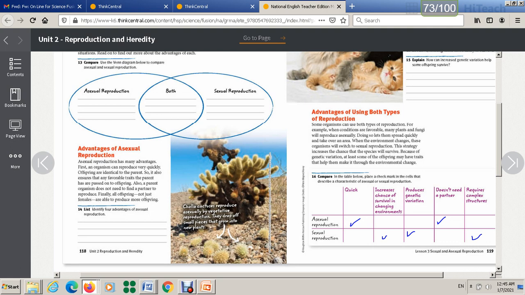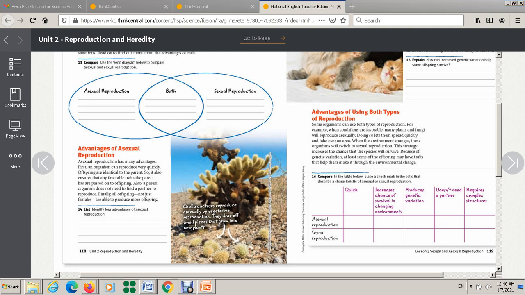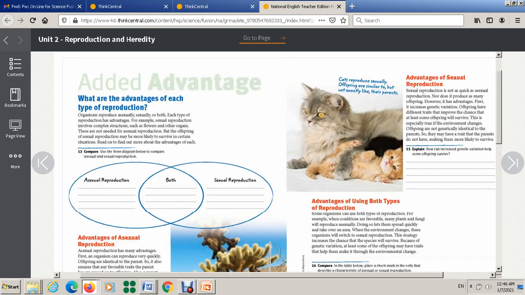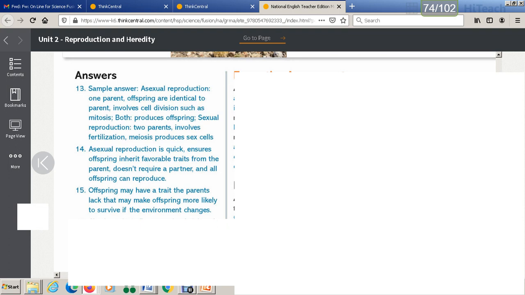I'm going to show you the answers for other questions. So copy these answers, questions 13, 14 and 15.